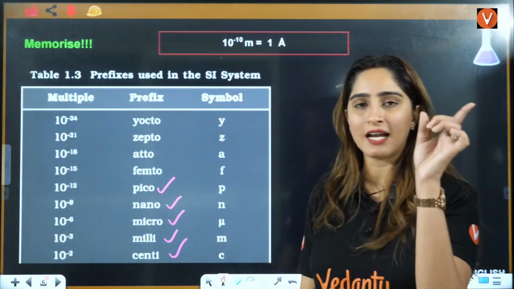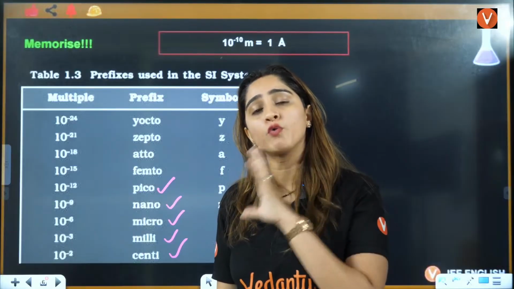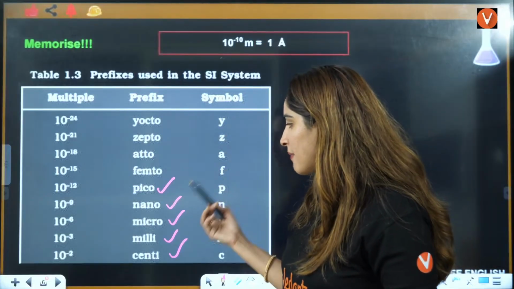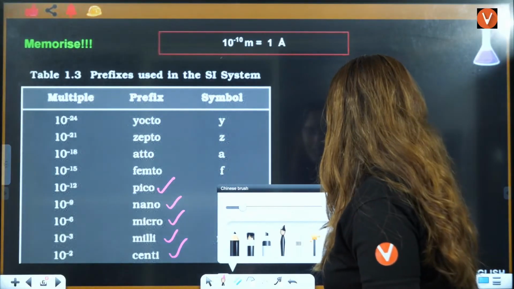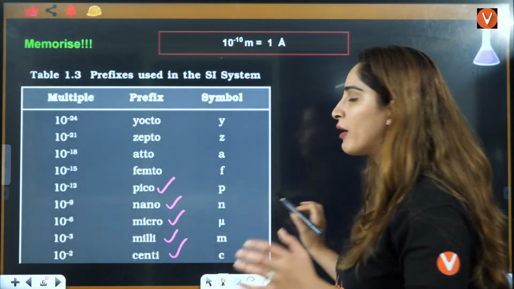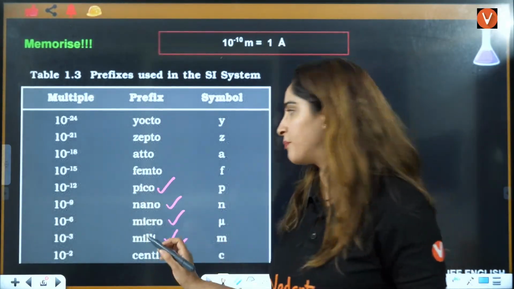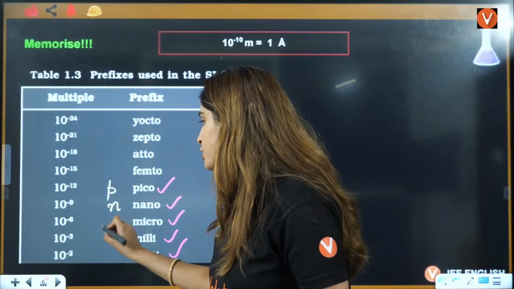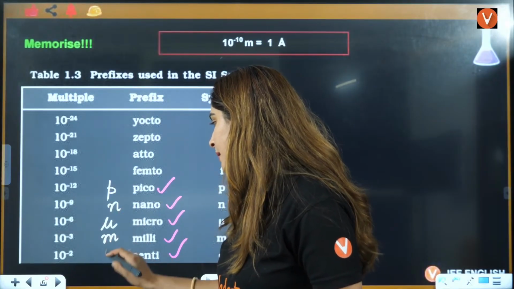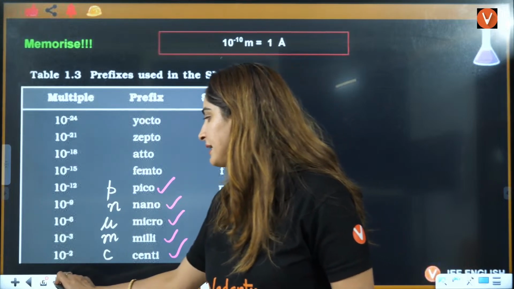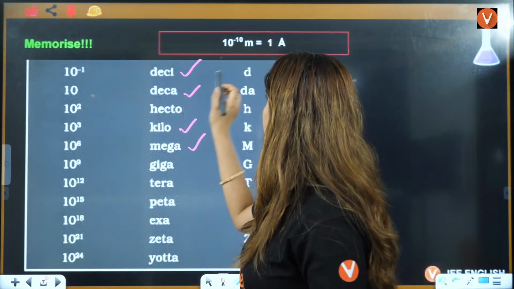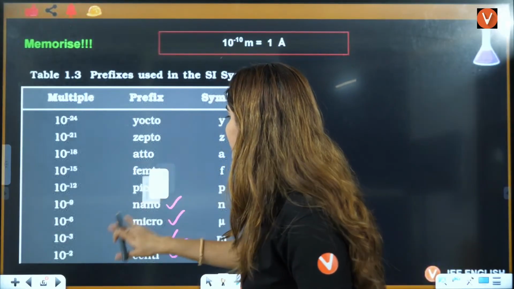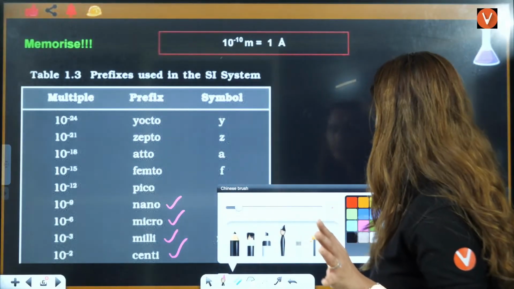Mostly these things are used, which I have ticked. You will mostly get nanometer, picometer, micrometer, millimeter, centimeter. So I'll write the corresponding symbols. Pico is represented by P. Nano is represented by N. Micro is represented by mu. Milli is represented by small m. Centi is represented by C. Deci is represented by D. Oh, the representation is given here. I'm so sorry. The representation is given here, guys, already given.